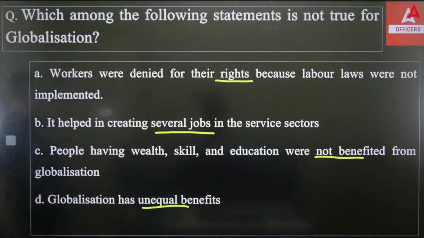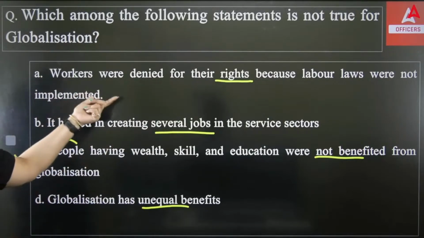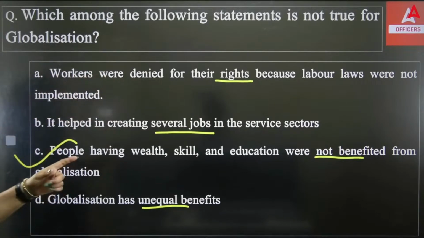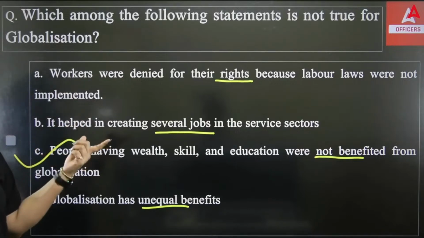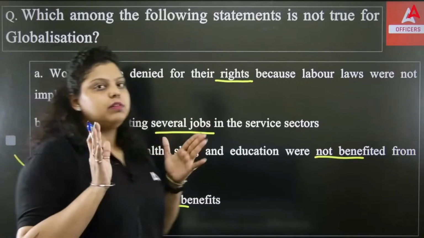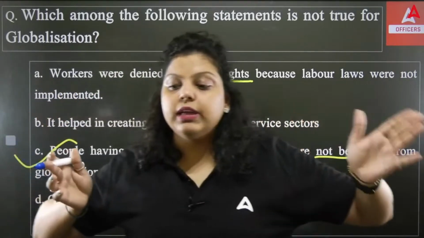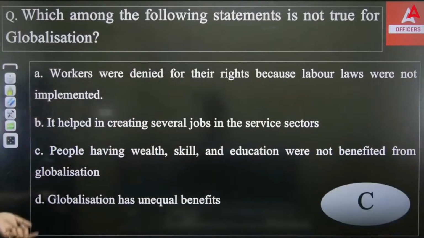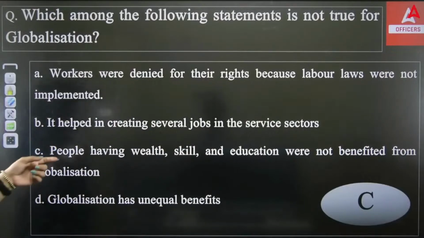Okay, so the right answer here is: people having wealth, skills, they are not benefited because of globalization. No, that's not true. This is not true. First is true, that workers were denied their rights because the labor laws were not introduced. Also, it helped in creating several jobs. Also, it gives unequal benefit. It's very obvious, na? Globalization has given unequal benefits to the rural area and the urban area of our country, because in both situations, globalization was done in the urban areas, in the metro cities. So this difference is there.